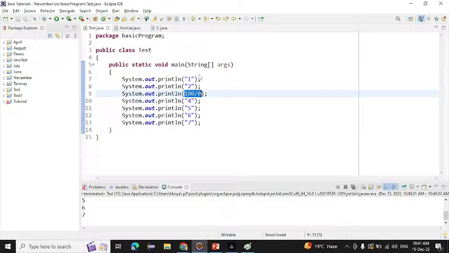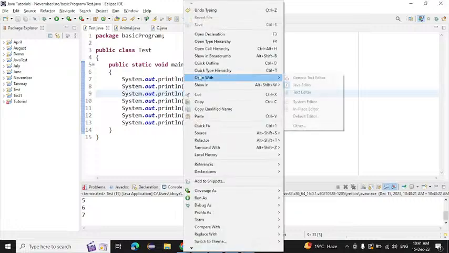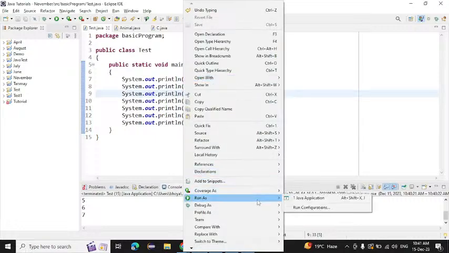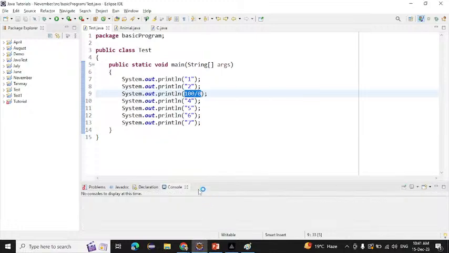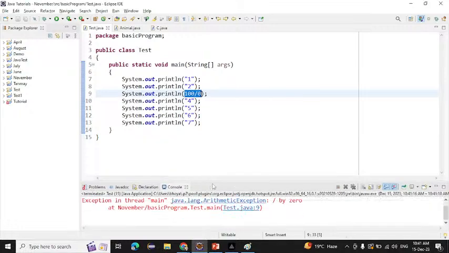Wait a minute, my laptop got stuck. Okay, so if I run this one now, run as Java application, what will we get? There is 100 divided by 0. That is the arithmetic exception we will get. Right? Inside this line we are getting the arithmetic exception.